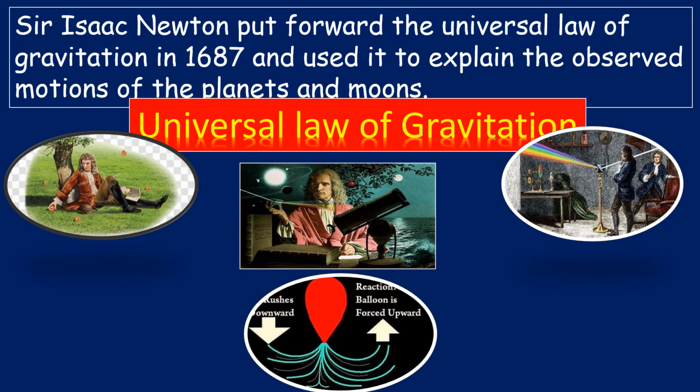By using his telescope, he observed movements of different planets and moons, and for that he proposed a law which is called the universal law of gravitation. So the scientist behind the universal law of gravitation is none other than Sir Isaac Newton, who proposed it in 1687.